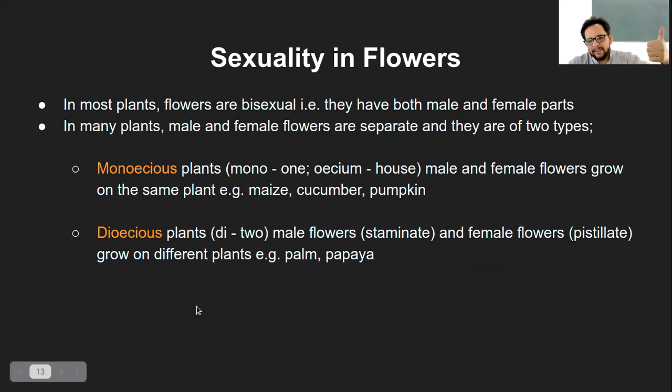So there will be bisexual flowers, and then there will be unisexual flowers. Within unisexual flowers, they can be of two types, that is monoecious plants and dioecious plants. So that way they can be classified as well.